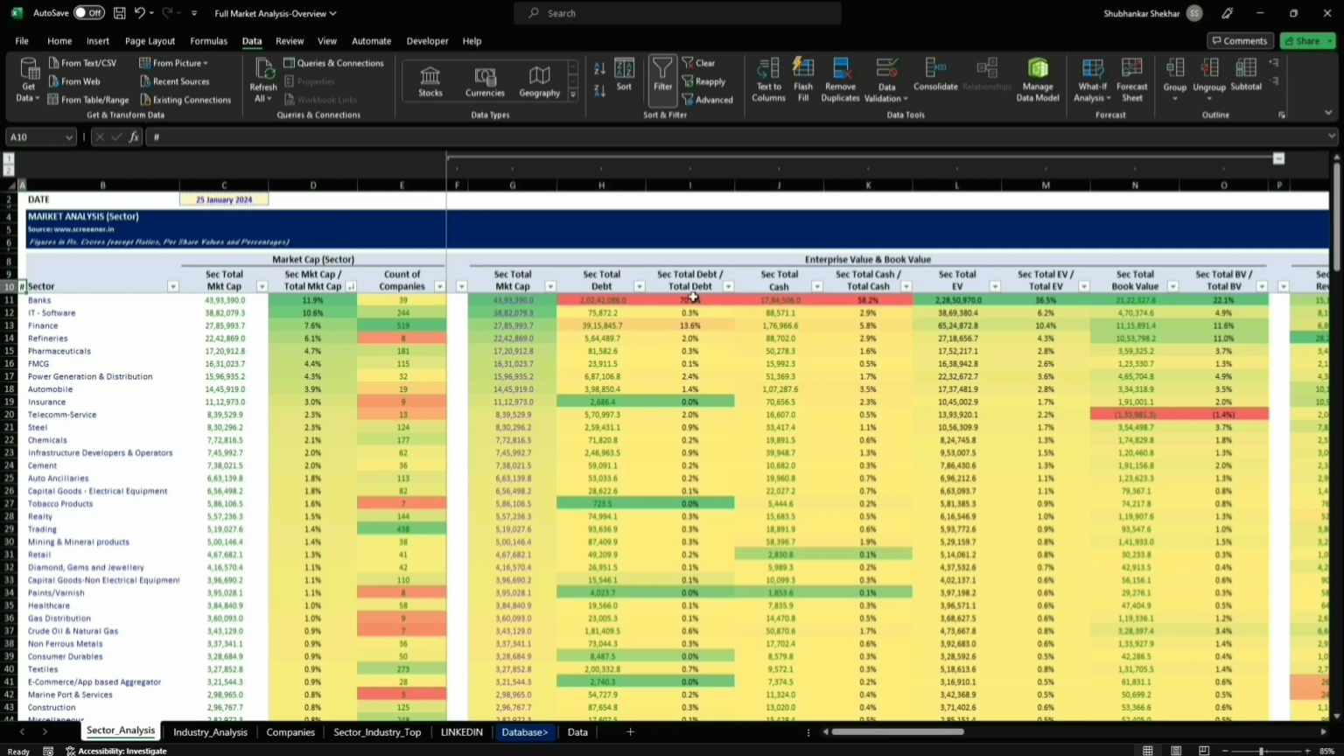Here, everything is calculated in terms of sector. This is how the market cap of all the companies categorized as banks is added up here. So is the debt. What you'll notice is that for the entire listed space, 70% of the debt is with banks, and 58% of the cash is also with banks. Again, you'll notice that banks and finance companies, as a group, represent 83.7% of the debt of the listed space.